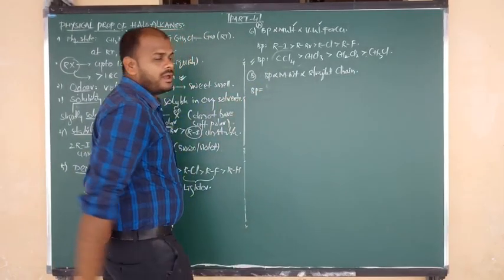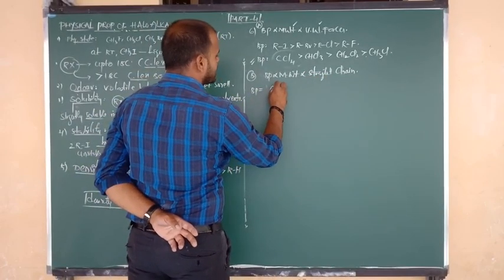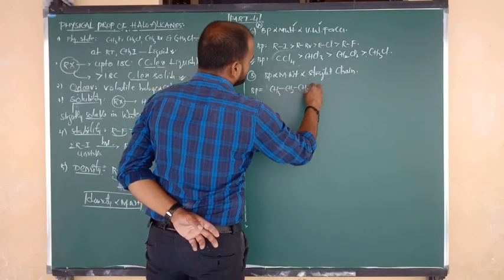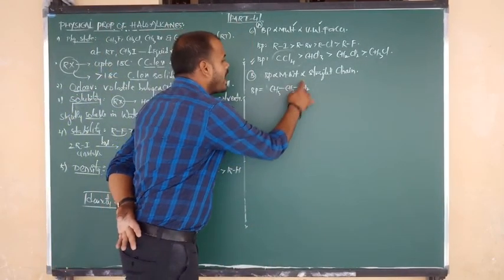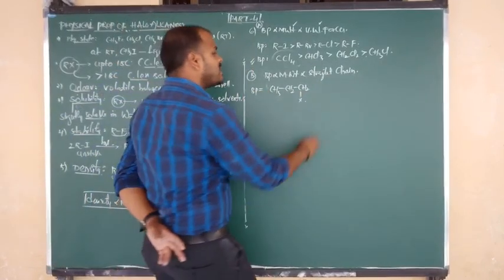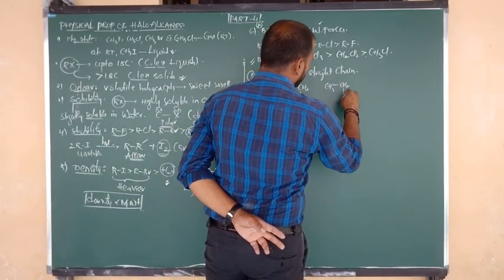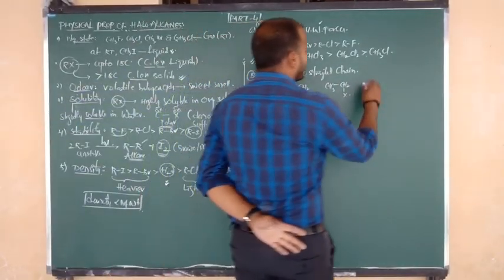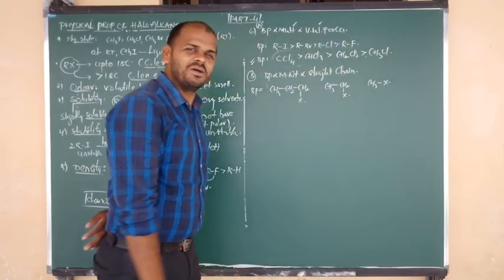The boiling point order is nothing but, so we have to discuss straight chain. CH3 bonded to CH2, again bonded to CH2, connected to X, nothing but halopropane. Next example: CH3 bonded to CH2, connected to X, nothing but haloethane. Another example: CH3 bonded to X, nothing but halomethane.